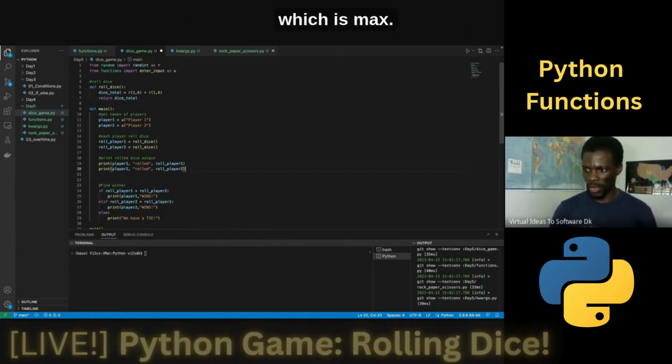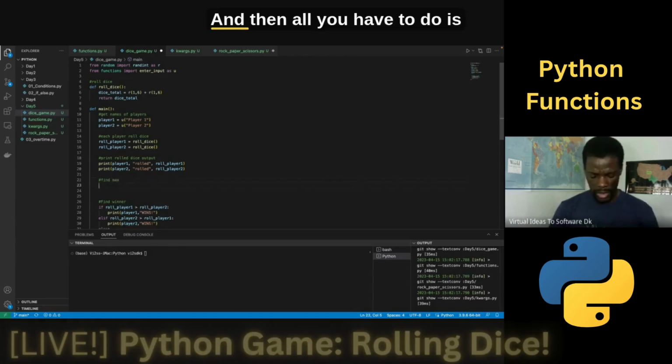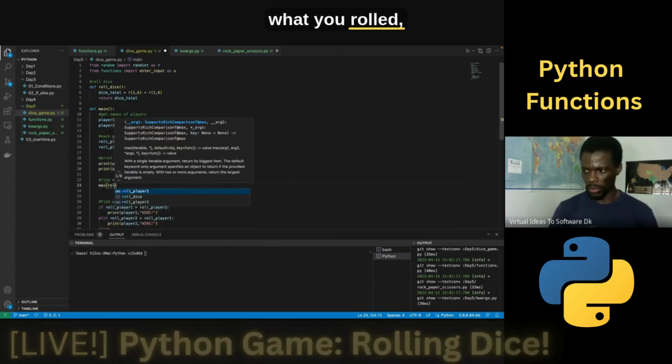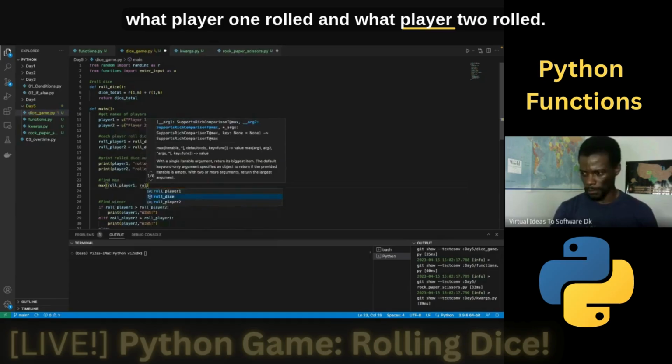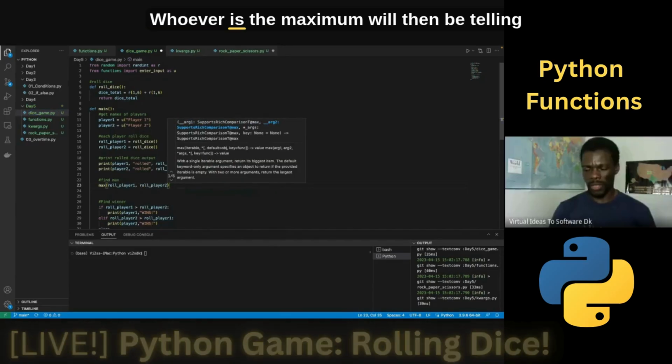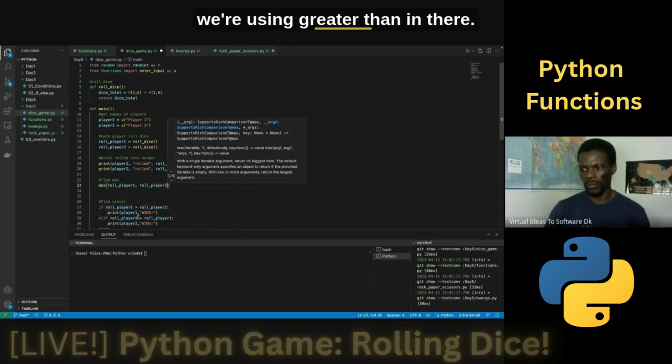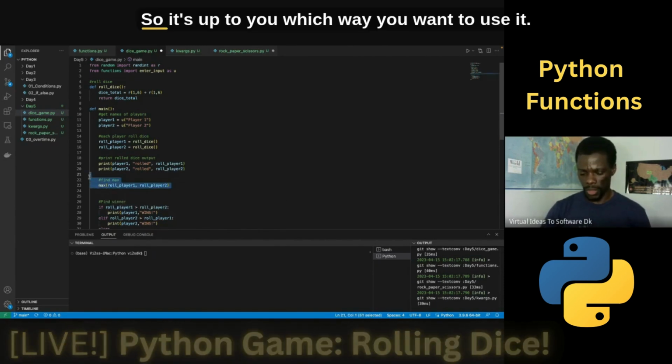which is built in actually, which is max. And then all you have to do is take the maximum of the two values, what player 1 wrote and what player 2 wrote. Whichever is the maximum will then be telling you who is the winner. But instead of using max, we're using greater than in there. So it's up to you which way you want to use it.